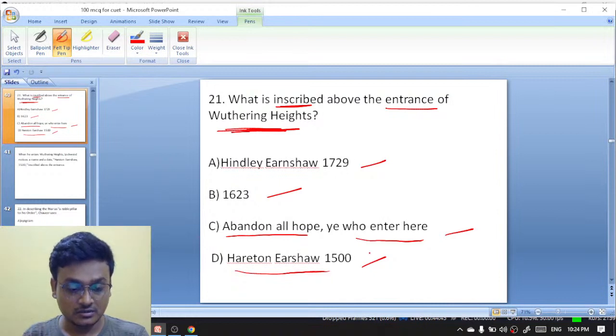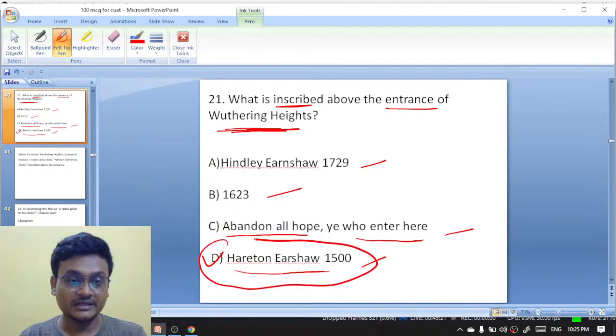What was written? I know everybody will answer that. Everybody says abandon, or no, abandon. No Pragati, it is not. Fantastic, fantastic, Riddhi. Exactly, exactly. It's D. Hareton Earnshaw 1500. These are the words that were written above the entrance of Wuthering Heights by Emily Bronte.